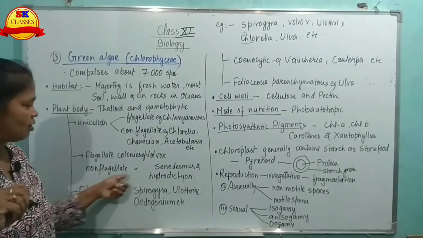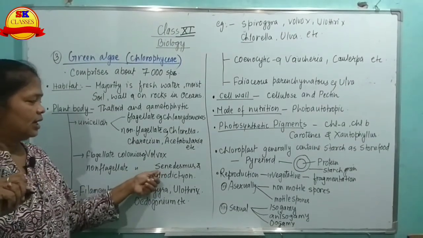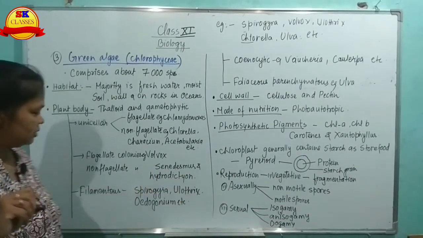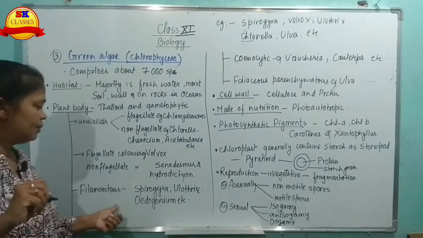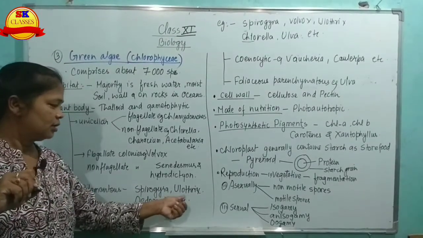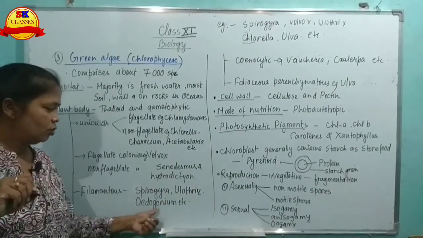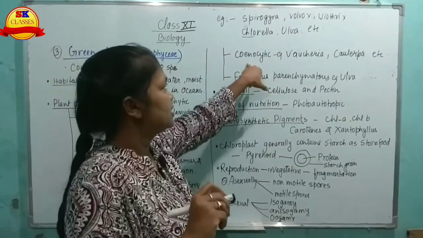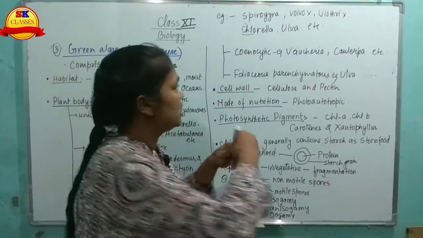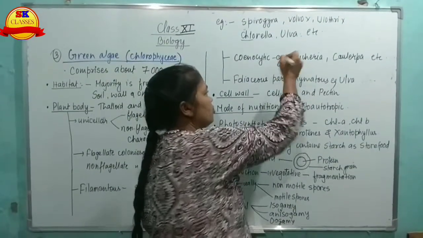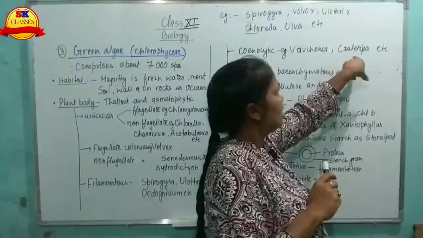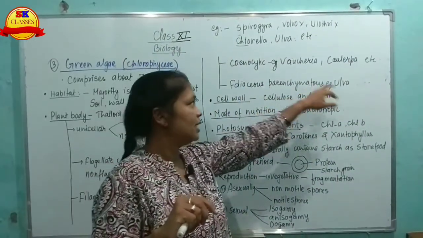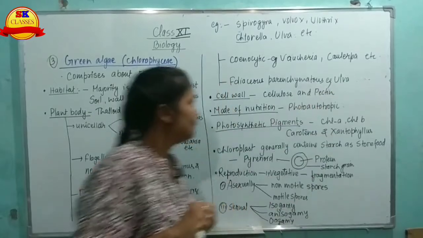Non-flagellated colonies are Scenedesmus and Hydrodictyon, etc. Filamentous: Spirogyra, Ulothrix, Oedogonium, etc. Coenocytes, for example, Vaucheria and Caulerpa, etc. Foliaceous parenchymatous, example, Ulva.